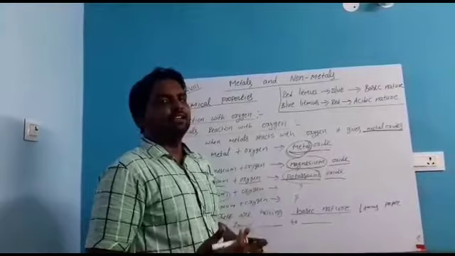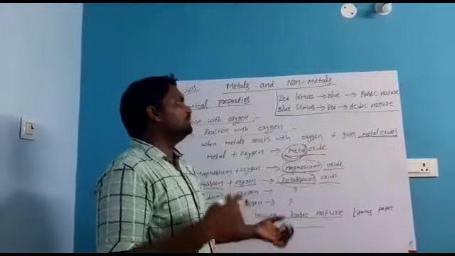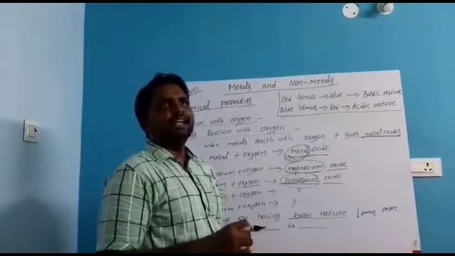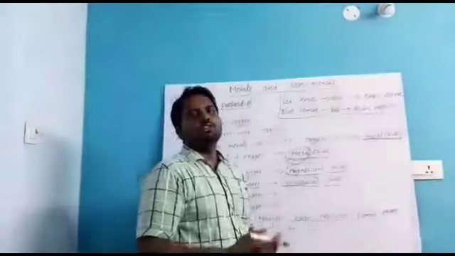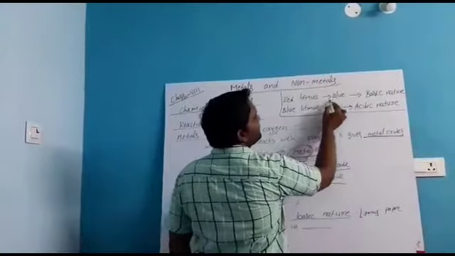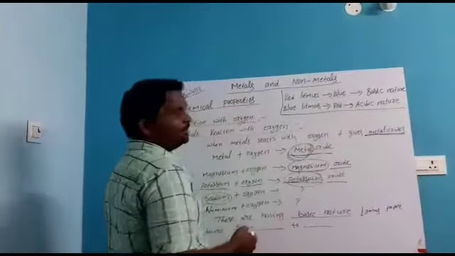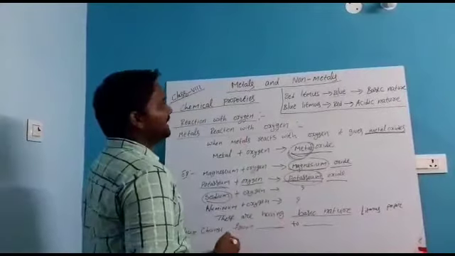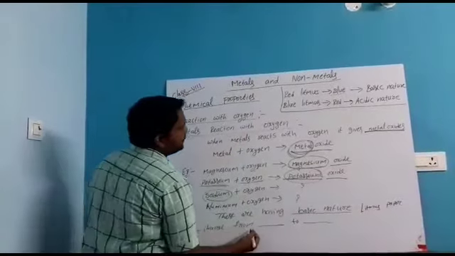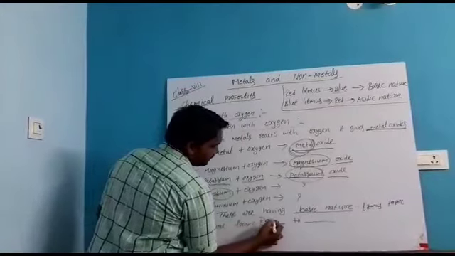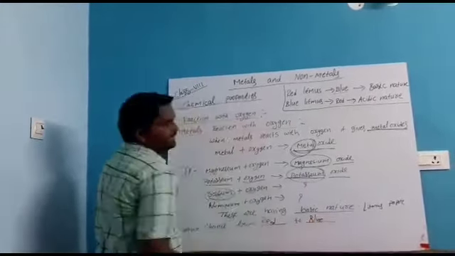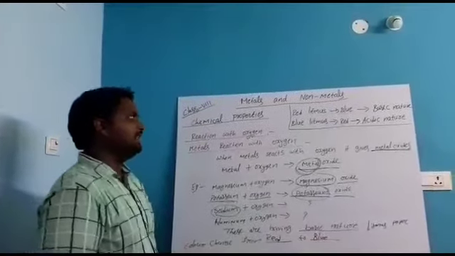How can we tell these have basic nature? You just take red litmus paper, and it will change into blue color. From this we can say it has basic nature. When litmus paper changes color from red to blue, then we can say it has basic nature.